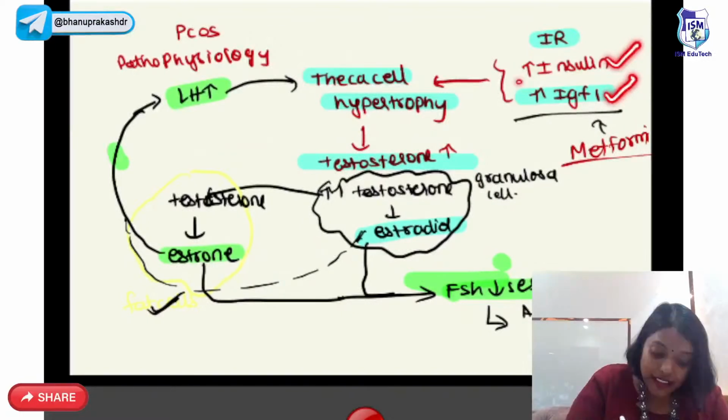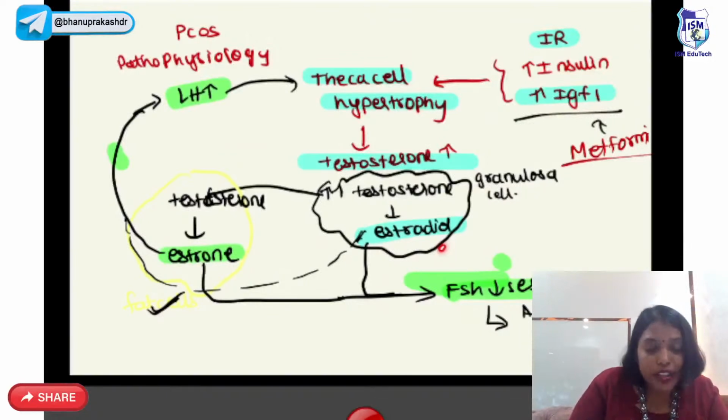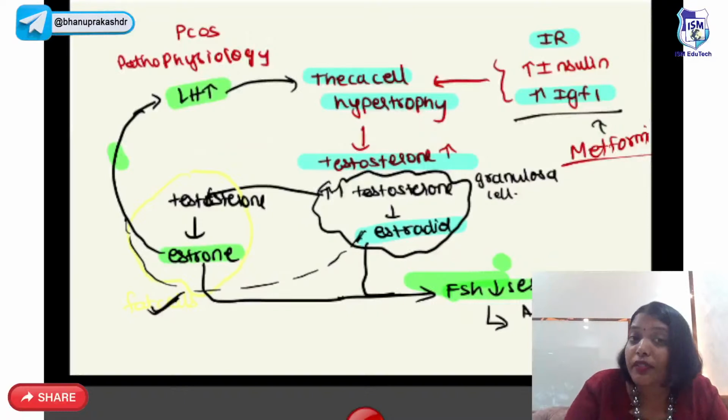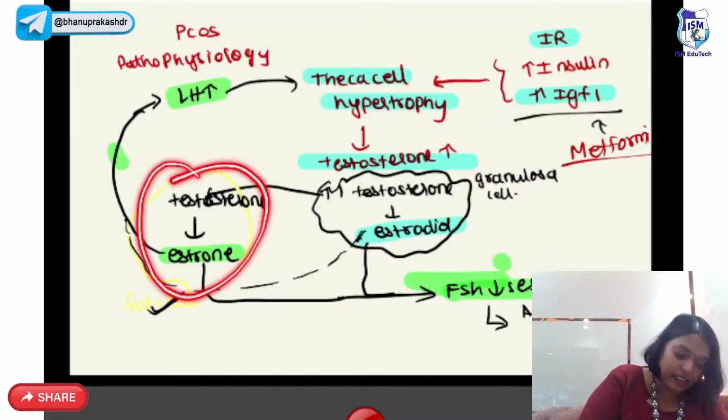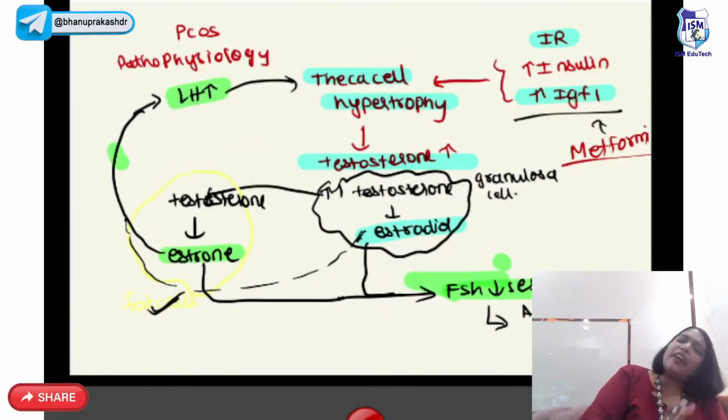This increased insulin and IGF-1 cause theca cell hypertrophy. That releases a lot of testosterone. This gets converted into estrogen in the ovary. But there's so much testosterone that some of the testosterone will now go into fat cells and gets converted into estrone. Now whether it is estradiol or estrone, both are estrogen.